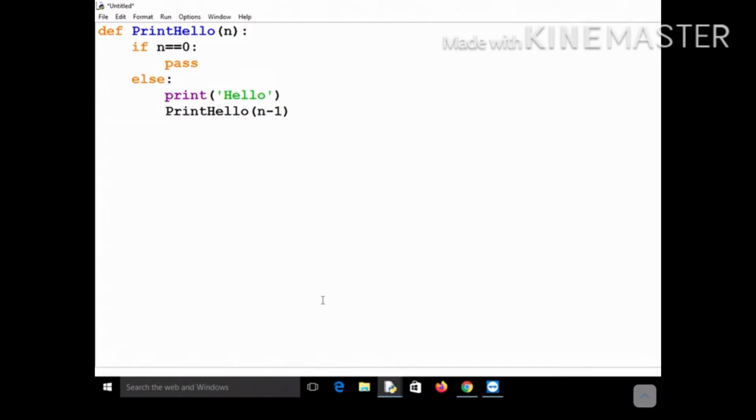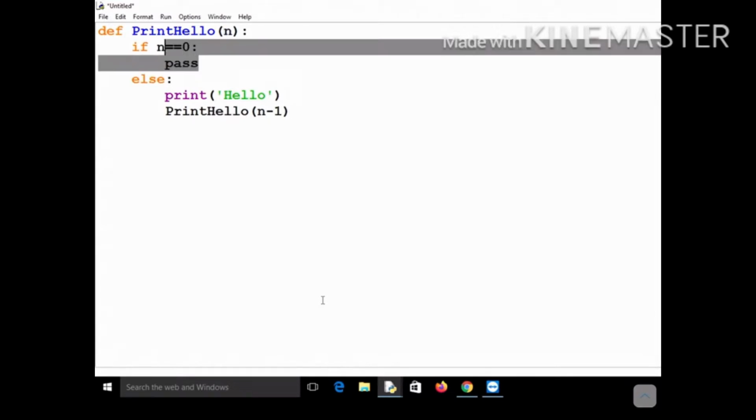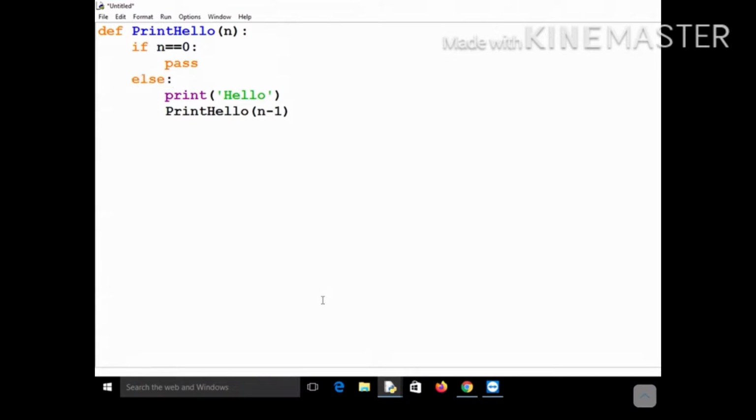As you can see, the body of this particular function print hello is including a function call to itself, and that is why it is a recursive function. Now how will it get executed? First you will pass 5, it will check that n is not equal to 0, so it will simply move to this else part, it will print hello once.